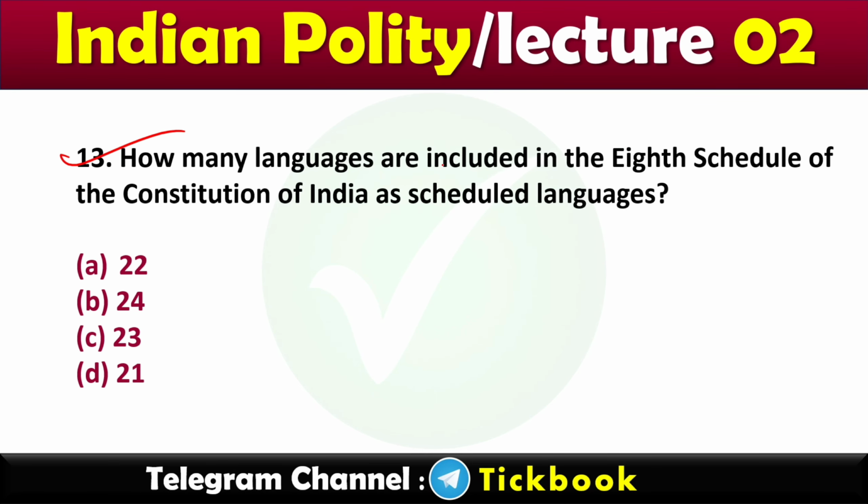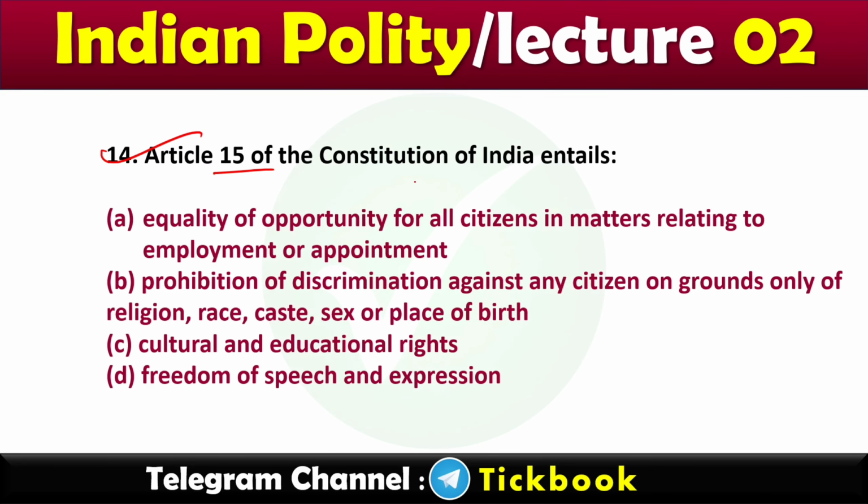13. How many languages are included in the 8th schedule of the Constitution of India as scheduled languages? Option number A, 22. 14. Article 15 of the Constitution of India entails? Number B is the right answer. Prohibition of discrimination against any citizen on grounds only of religion, race, caste, sex, or place of birth.